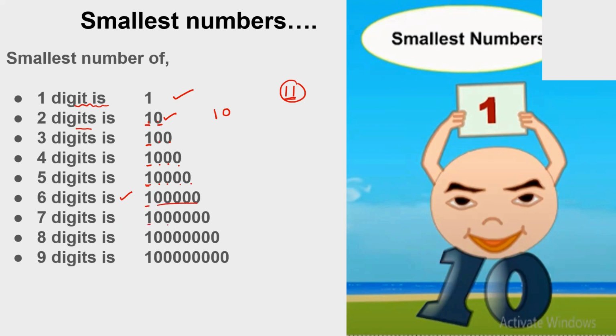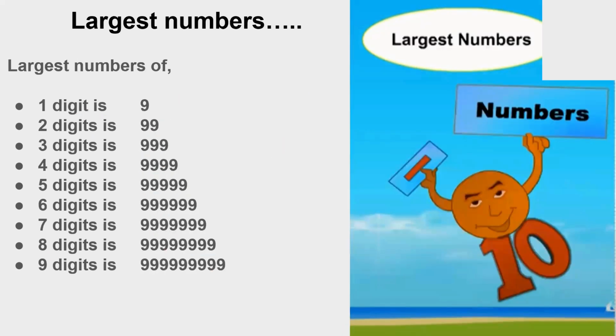The smallest 7-digit number: 1 should be followed by 6 zeros. The 8-digit number: 1 should be followed by 7 zeros. In the smallest 9-digit number, 1 should be followed by 8 zeros. I hope now you are familiar with the smallest numbers. The smallest 1-digit number is 1, the smallest 2-digit number is 10, the smallest 3-digit number is 100, and so on.